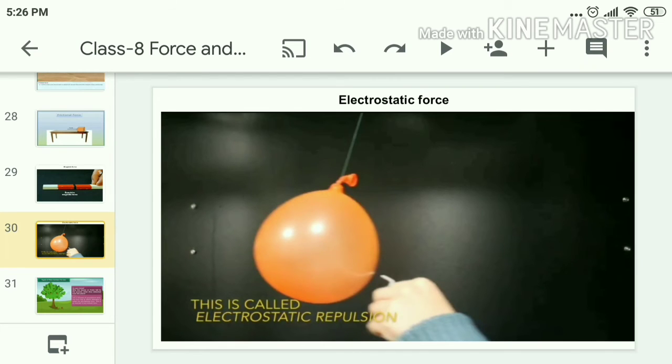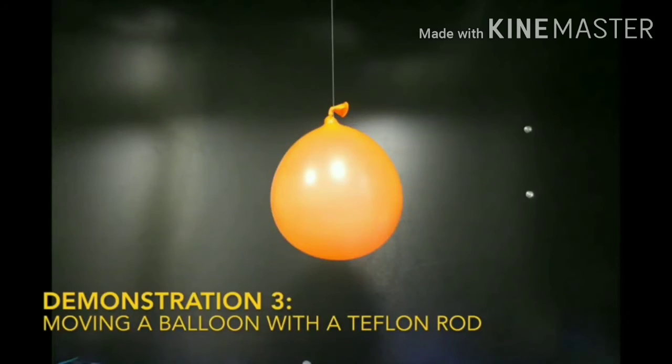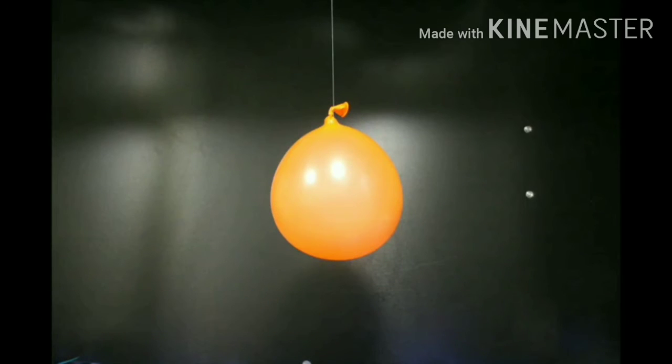Already we learned about this electrostatic force before. Once again we'll check how electrostatic force is exerted between two objects where there is no contact between them, which is an example of non-contact force. Can you remember this activity?